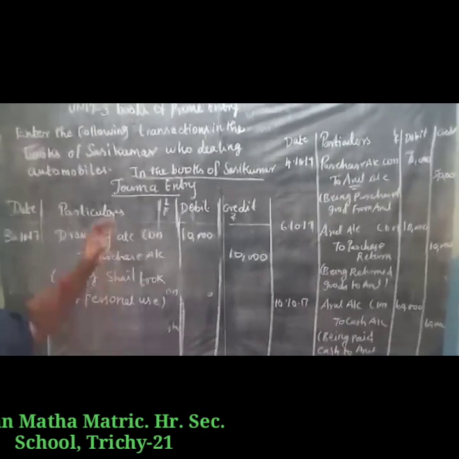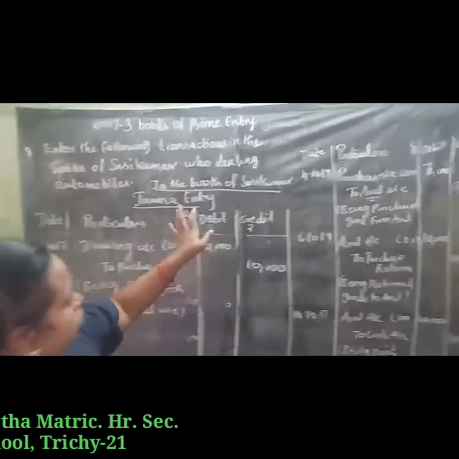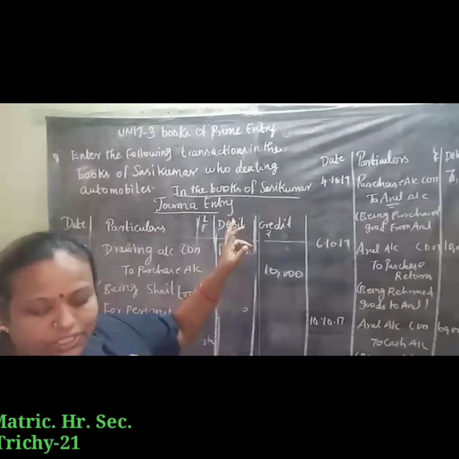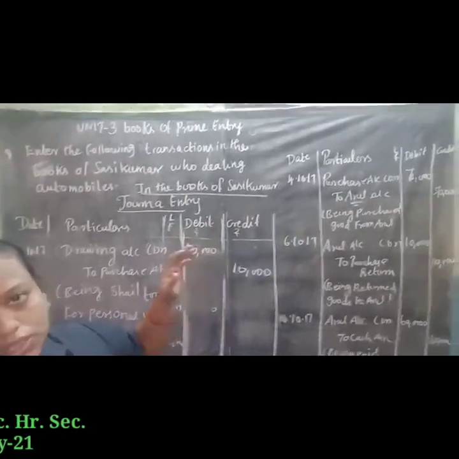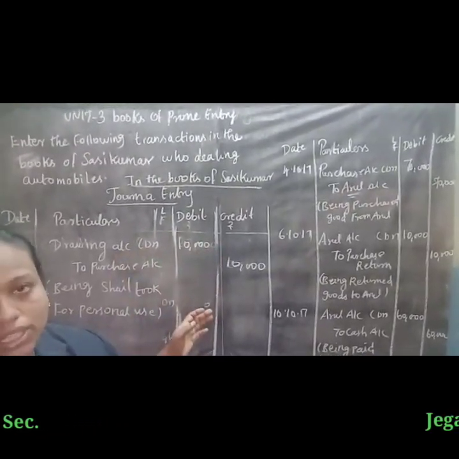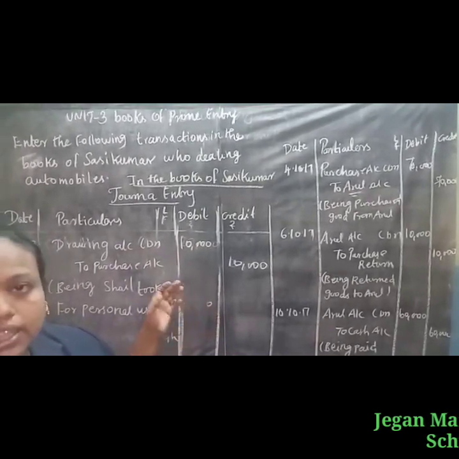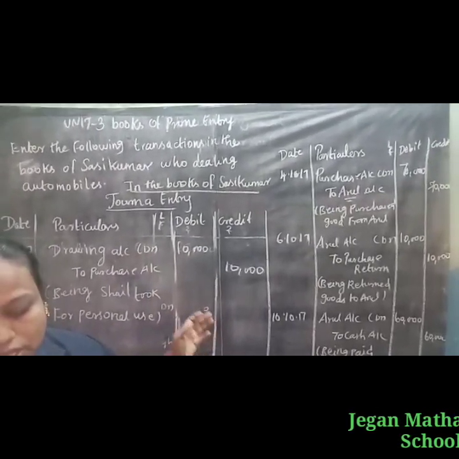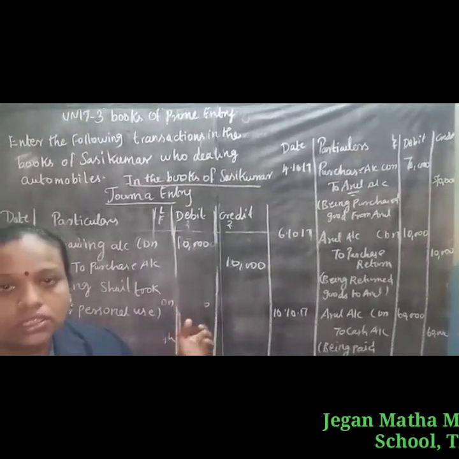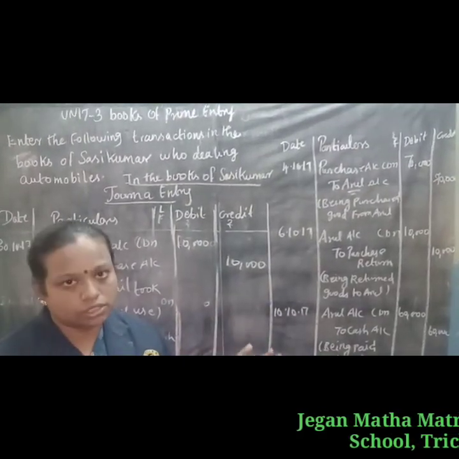So once again, in the books of Sasikumar, journal entry. First transaction, commenced business with goods. You know that: stock account debtor to Sasikumar capital. Second entry, cash introduced in the business. What comes in? Cash. So cash account debtor to Sasikumar capital.